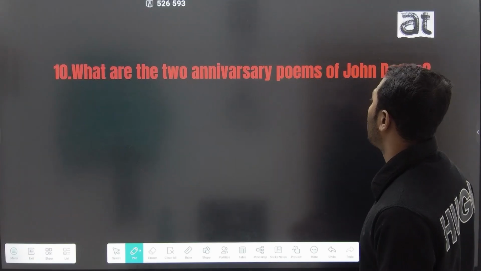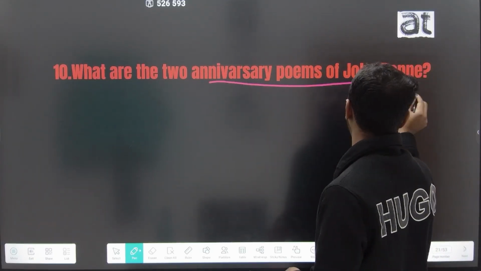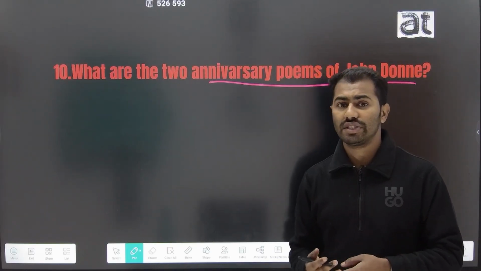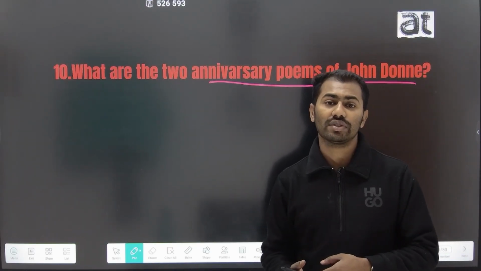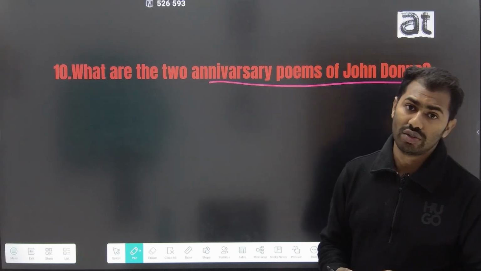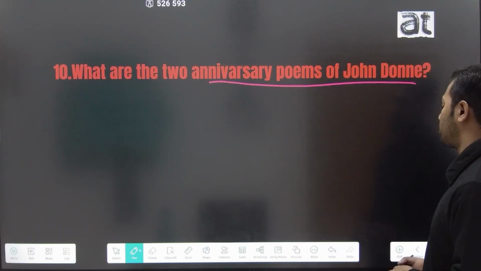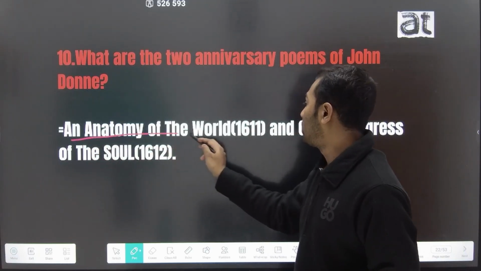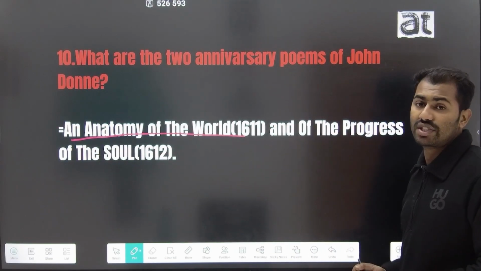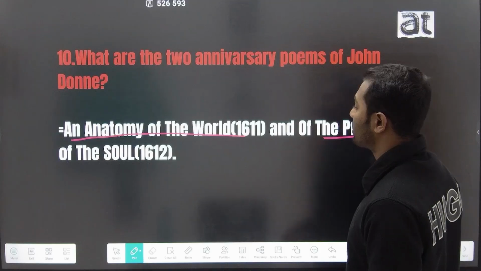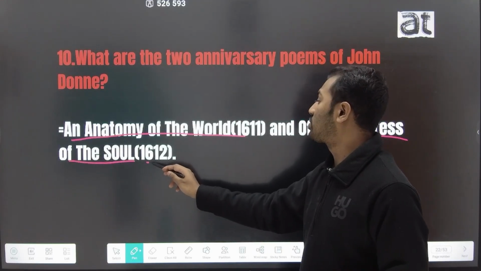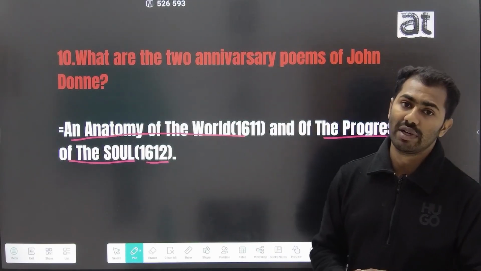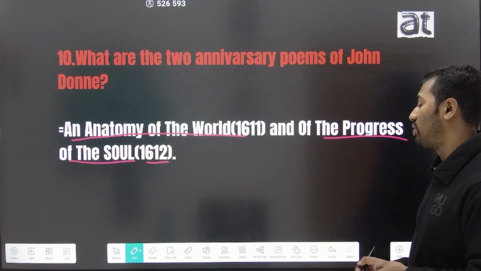What are the two anniversary poems of John Donne? John Donne is famous for the creation of anniversary poems, metaphysical poems, and holy sonnets, and he wrote two anniversary poems. These two anniversary poems are An Anatomy of the World, which was published in the year 1611, and The Progress of the Soul, which was published in the year 1612, and these are the two important anniversary poems written by John Donne.